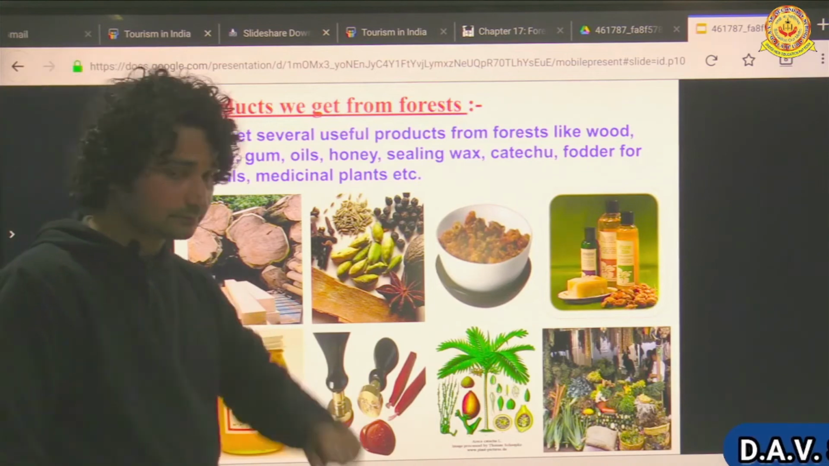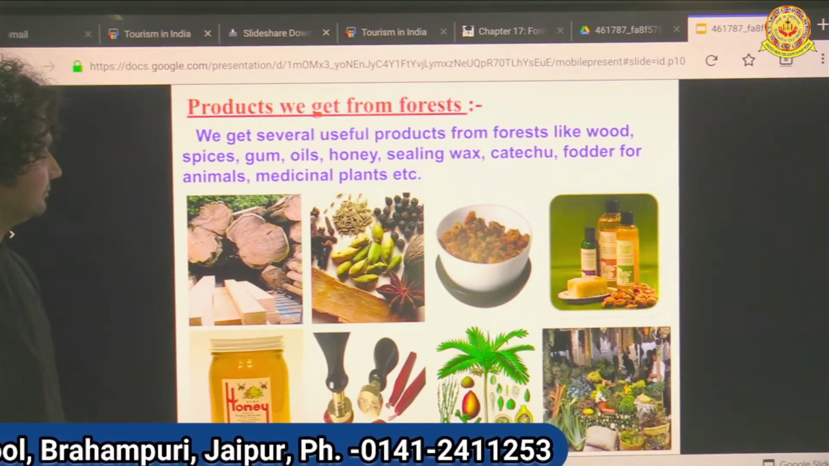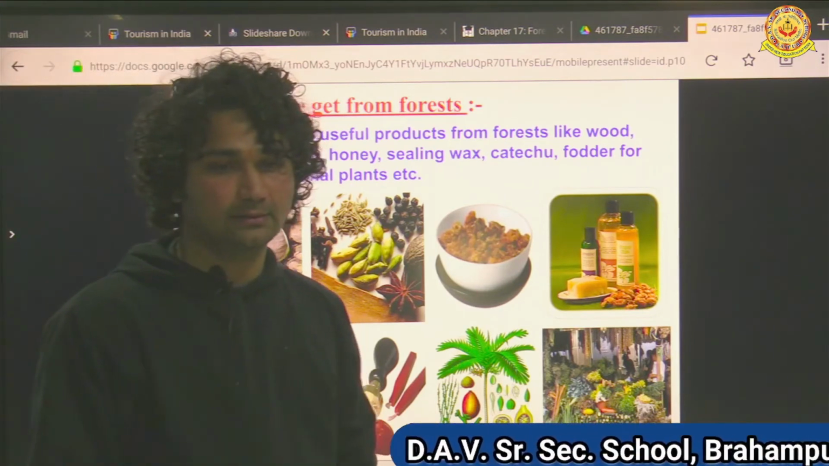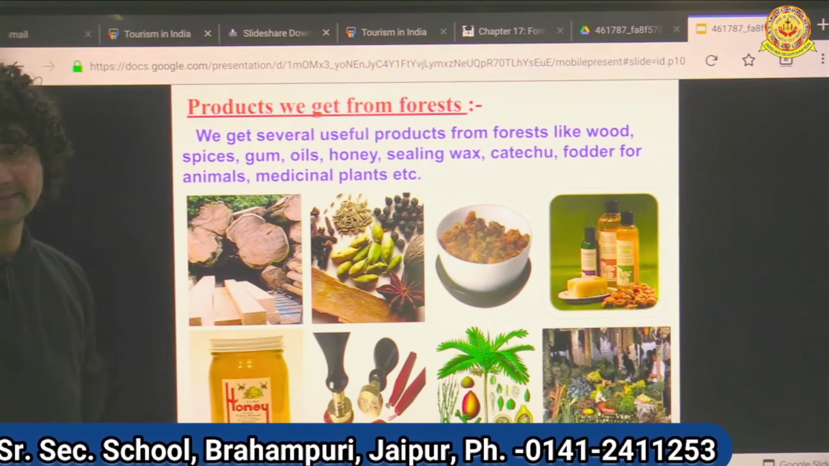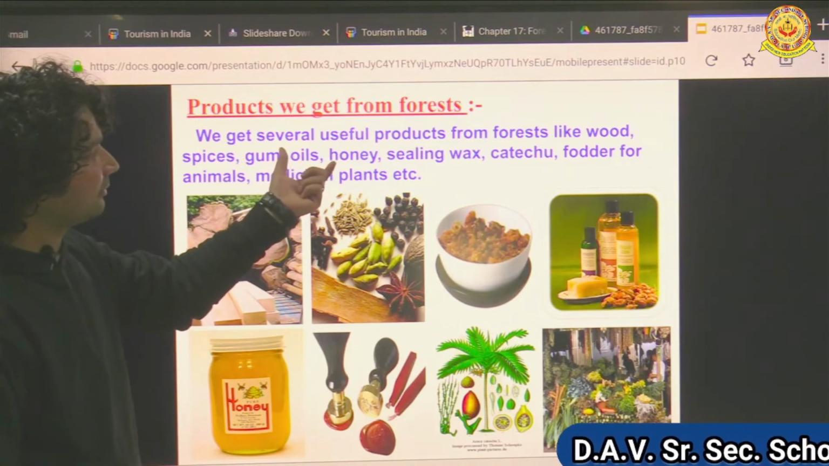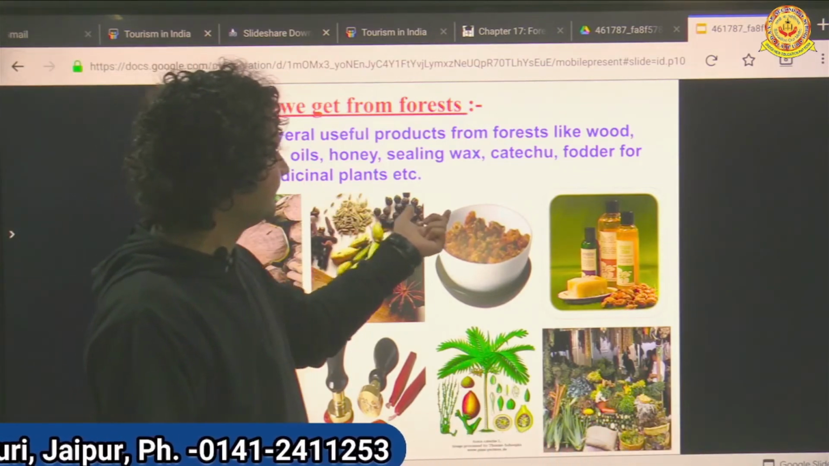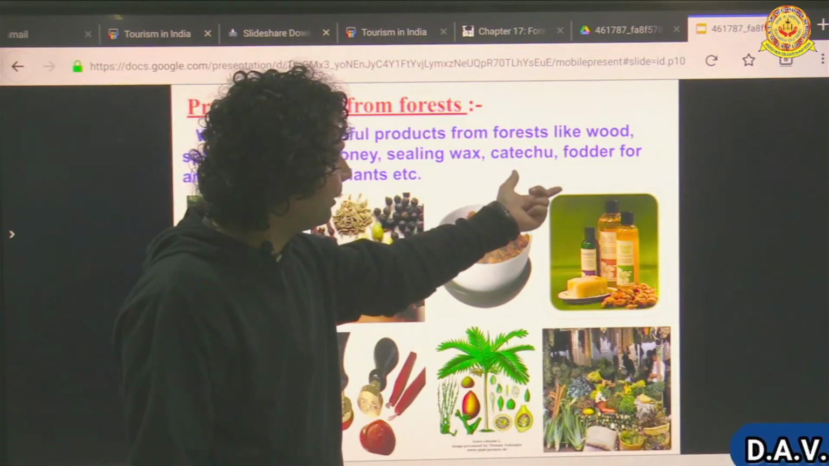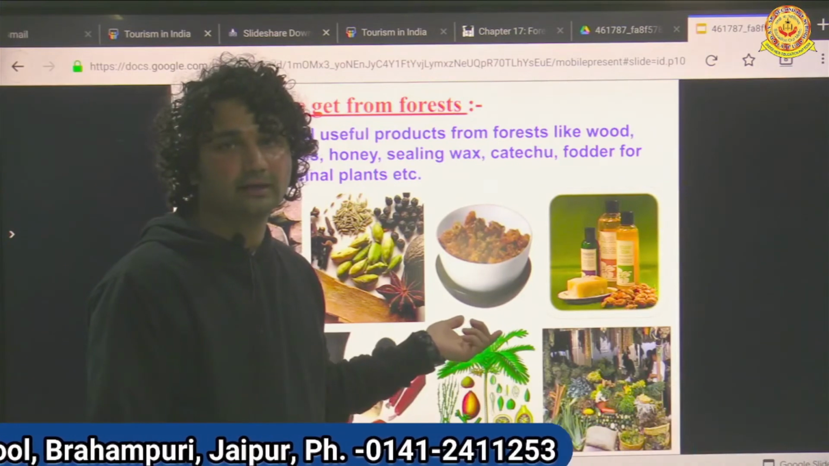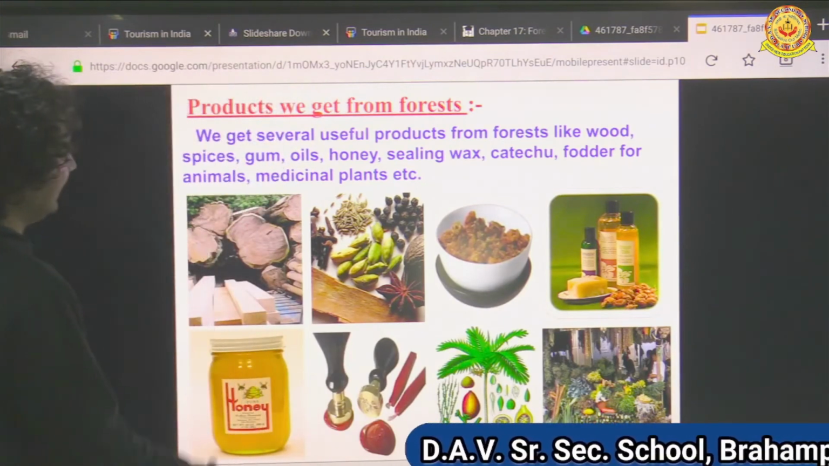Now, products that we get from forest. Most of the things we find from forest, like we get several useful products like wood, spices, gum, oils, honey, sealing wax, tissue, fodder for animals. You all know what is fodder? Fodder का मतलब होता है चारा जो हम खिलाने जाते हैं ना, that is a waste. Okay. And medicinal plants.